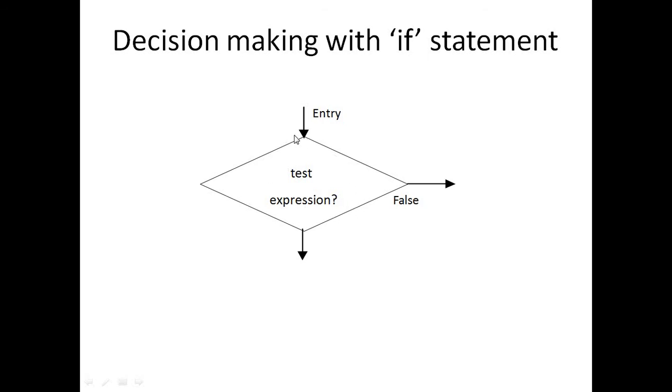Basically, a flowchart uses the diamond shape for a decision making statement. So here also the flowchart uses the diamond shape. First test the expression. If it is true, then the true block is executed, and if false, then the false block statements are executed.